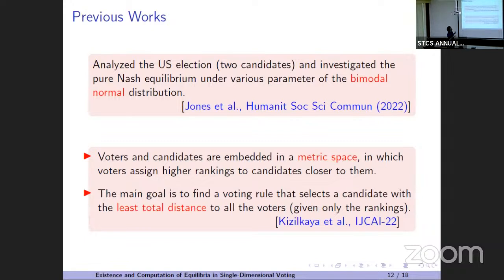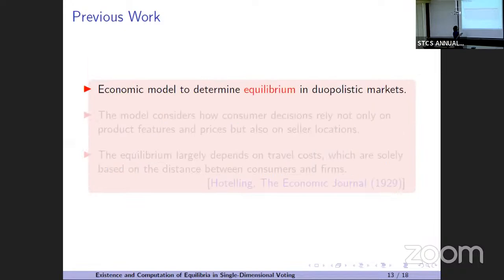The embedding process follows this rule: the voters assign higher ranking to the candidates closer to them. So you have to embed the voters and candidates in such a way that the ranking of each voter is consistent with the distance of the candidates. Then you have to find a voting rule that selects a candidate with the least total distance to the voters. This is the work by Harold Hotelling.